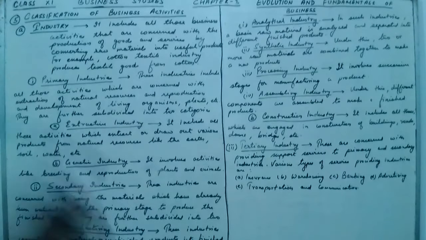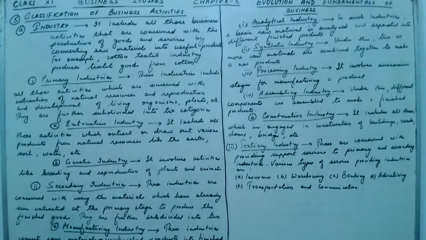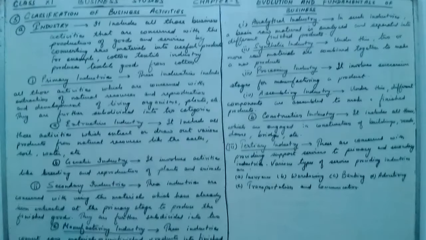Second is genetic industry. It involves activities like breeding and reproduction of plants and animals. For example, the poultry farm is a genetic industry.